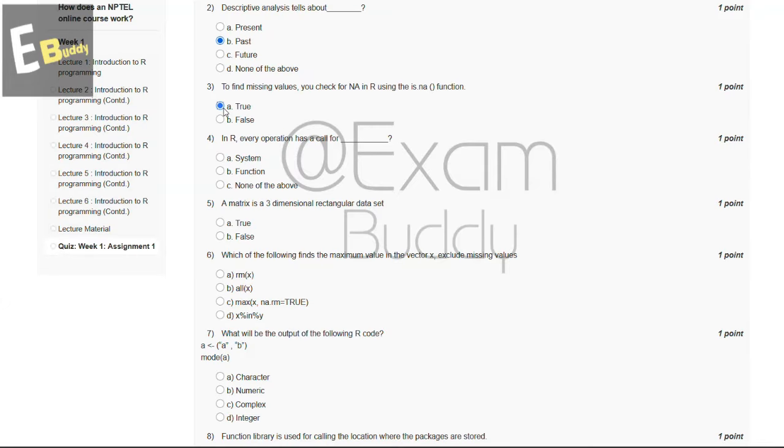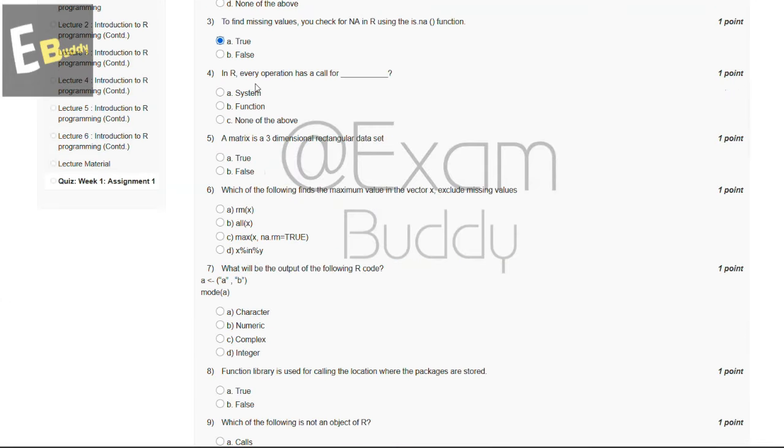And now let's go to question number 4. In R, every operation has a call for dash. The options are system, function, none of the above. The answer to our fourth question is function.